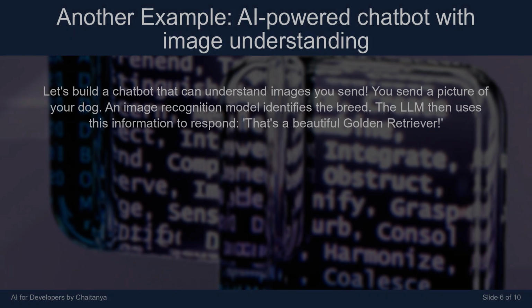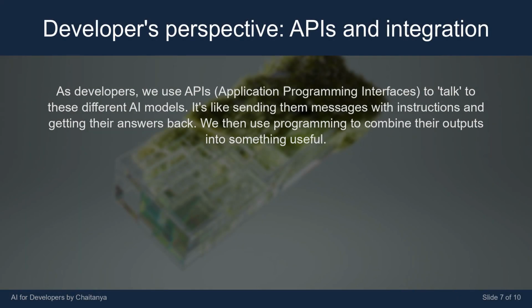As developers, we use APIs, application programming interfaces, to talk to these different AI models. It's like sending them messages with instructions and getting their answers back. We then use programming to combine their outputs into something useful.